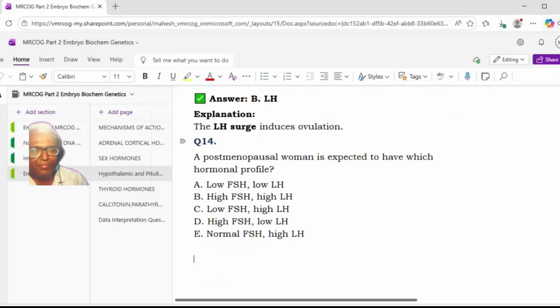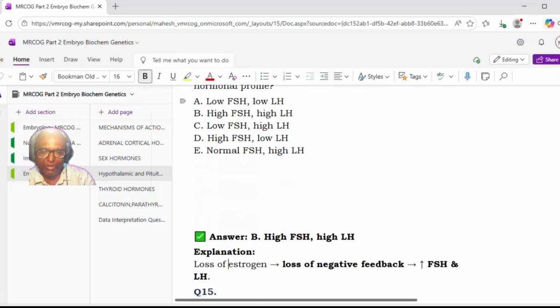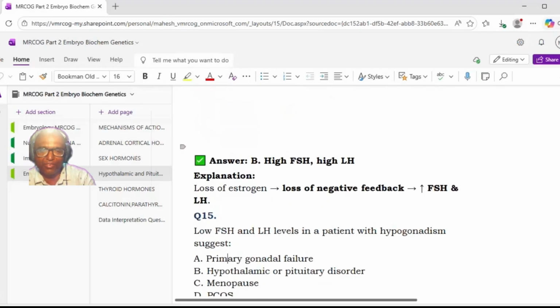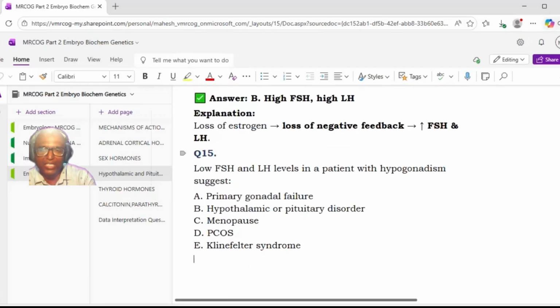Next. A postmenopausal woman is expected to have which hormone profile? A, low FSH, low LH. B, high FSH, high LH. C, low FSH, high LH. D, high FSH, low LH. E, normal FSH, high LH. The answer is B, high FSH, high LH. Loss of estrogen will lead to loss of negative feedback, increasing FSH and LH.